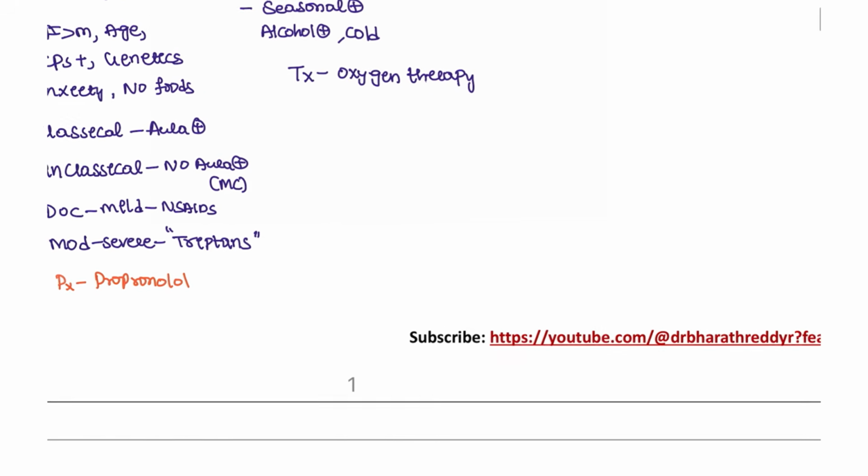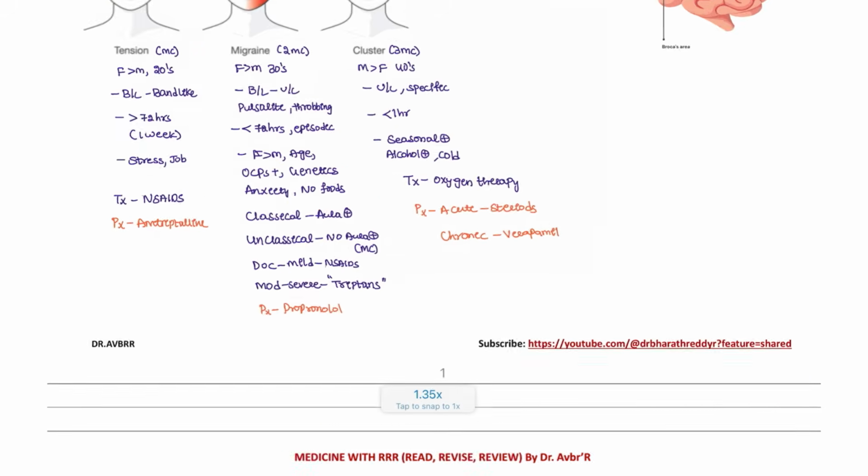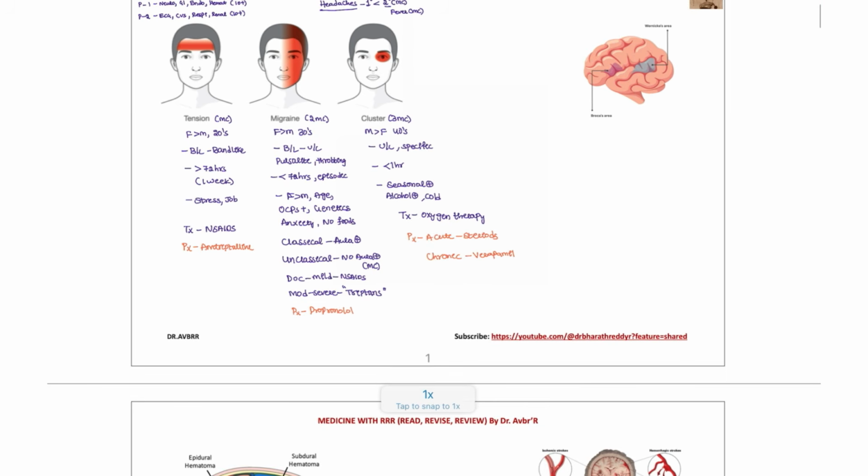Propranolol is the drug of choice that I am going to use. In the acute stages, I am going to use steroids. In the chronic stage, if it is recurrent and chronic, then I am going to use verapamil, a CCB, drug we can use for this patient. So these are the three most important types of cluster headaches.